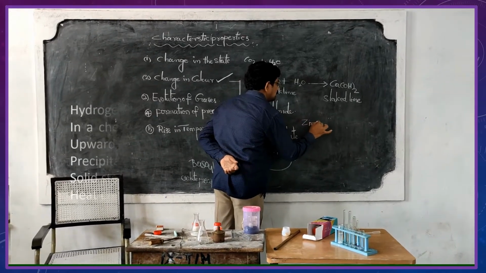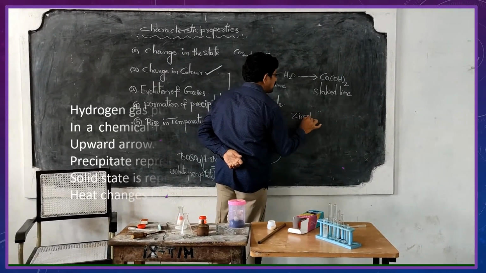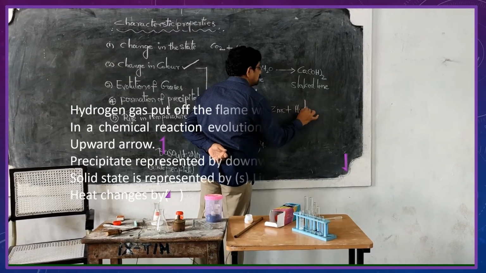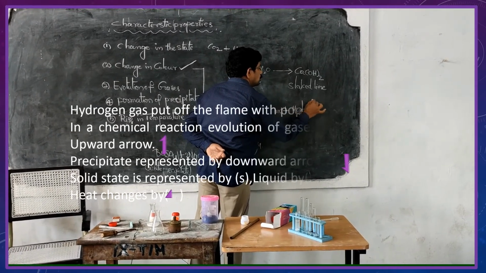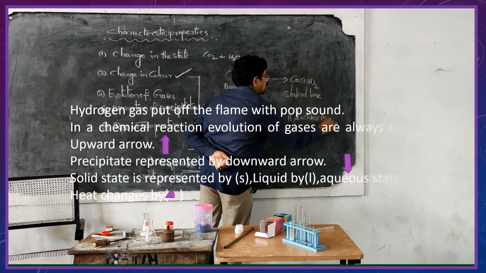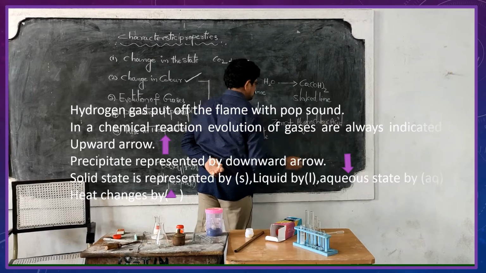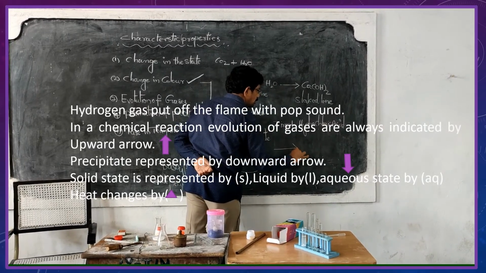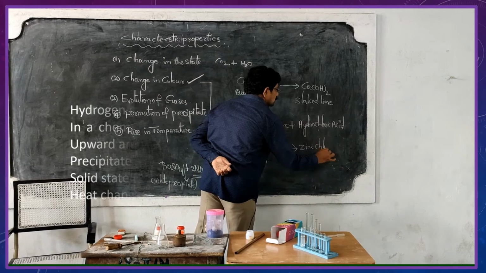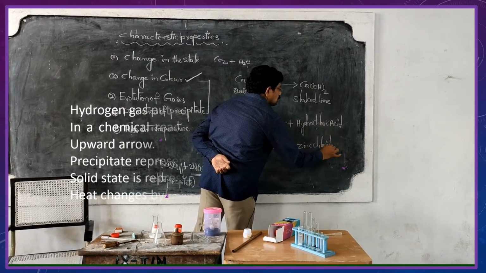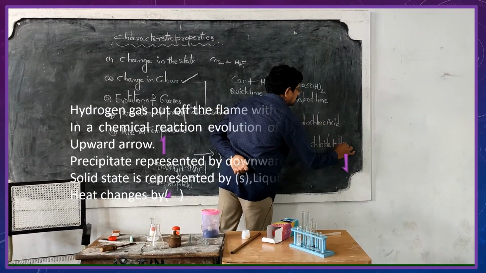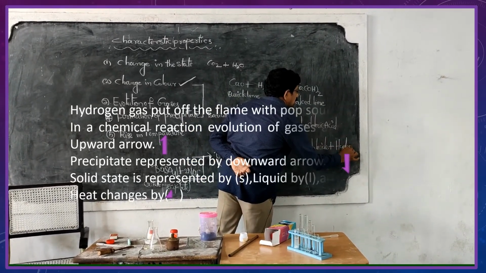Zinc reacts with dilute hydrochloric acid to give zinc chloride plus hydrogen.